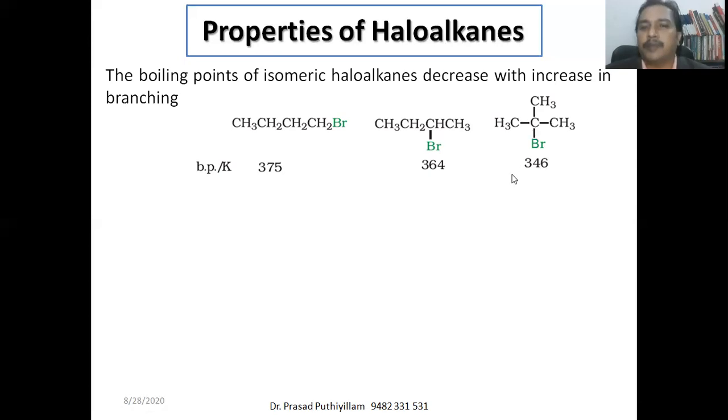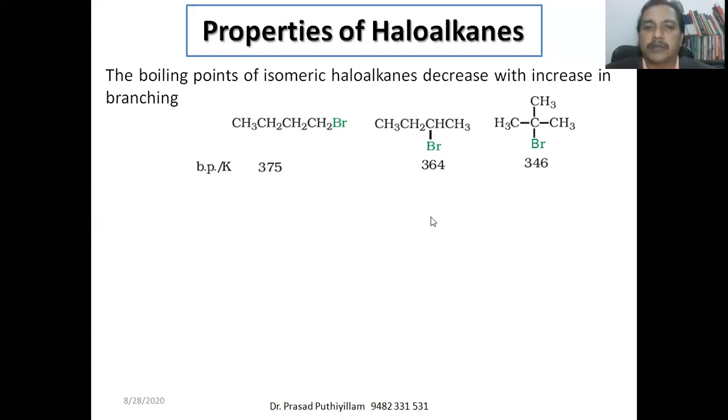Therefore, their boiling point is less compared. Therefore, as branching increases, okay, so here one bromobutane or two bromobutane. When it comes to two bromobutane, you can see it becomes a branch from the linear arrangement. It becomes a little bit complicated arrangement. It becomes a branched one. Okay, therefore, for the branched haloalkanes, the boiling point is decreasing.